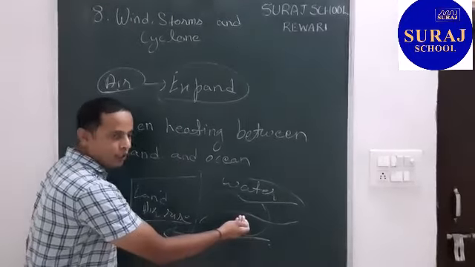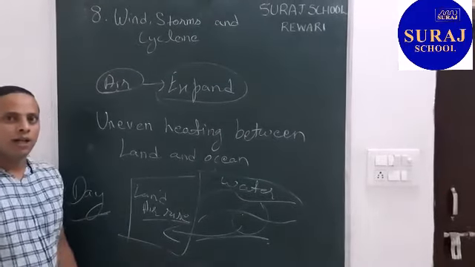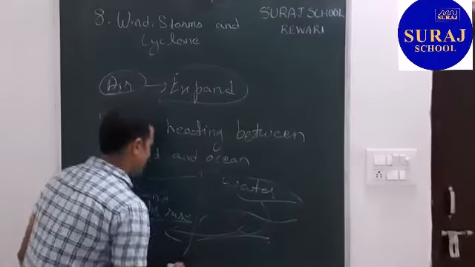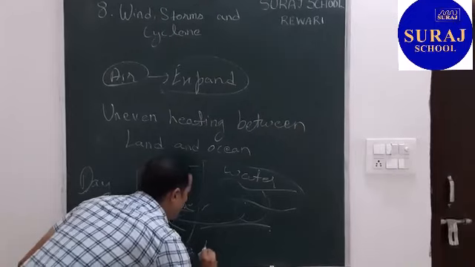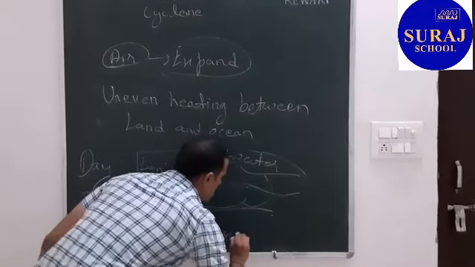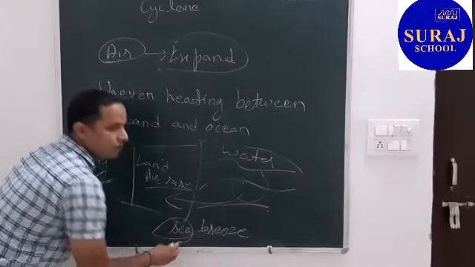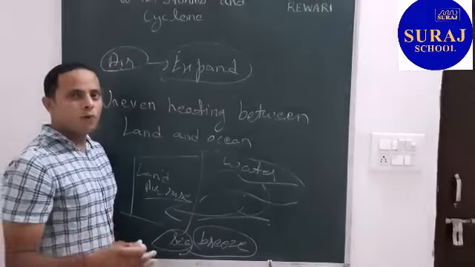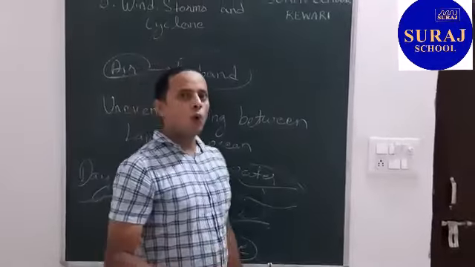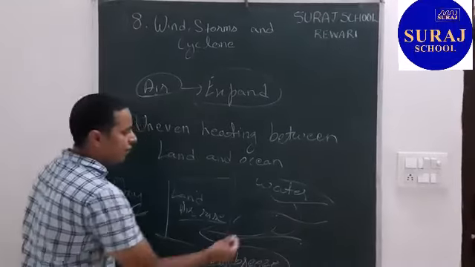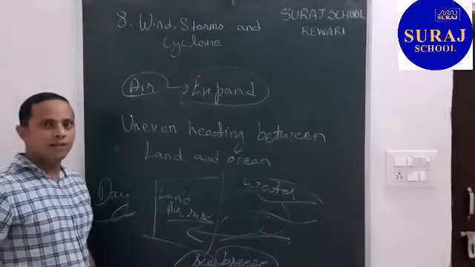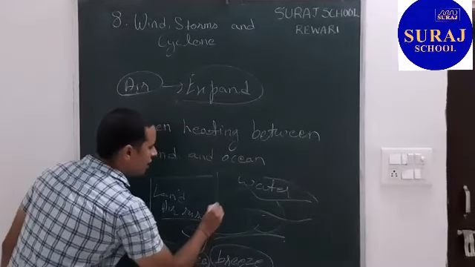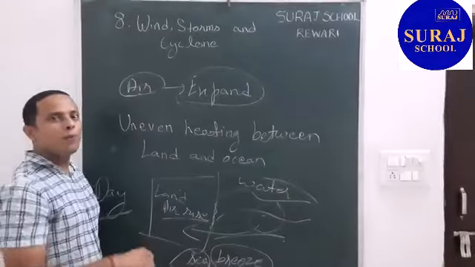Air from the ocean comes to the land. Ocean is also known as sea, so it is a sea breeze. The word sea is used for sea, and breeze means cold air. So cold air from the water comes to the land and is blowing.